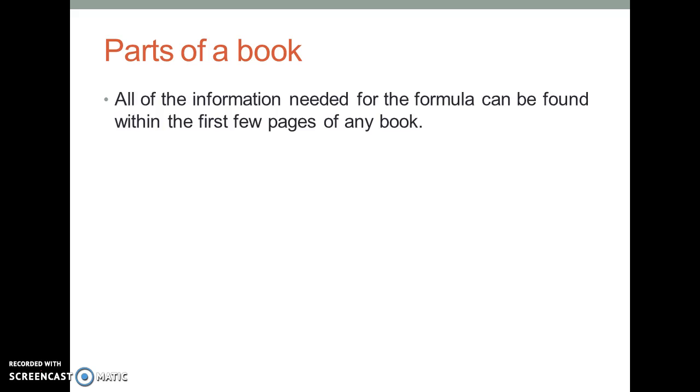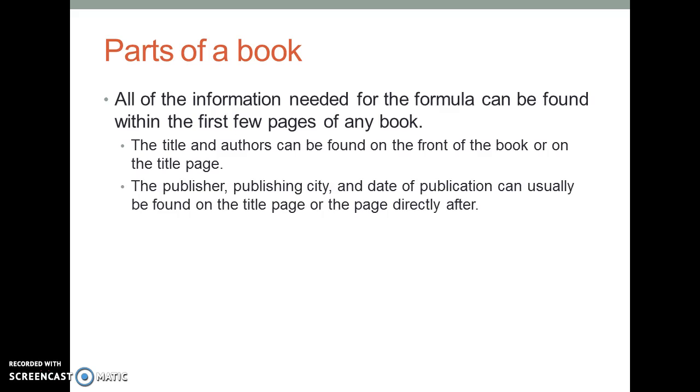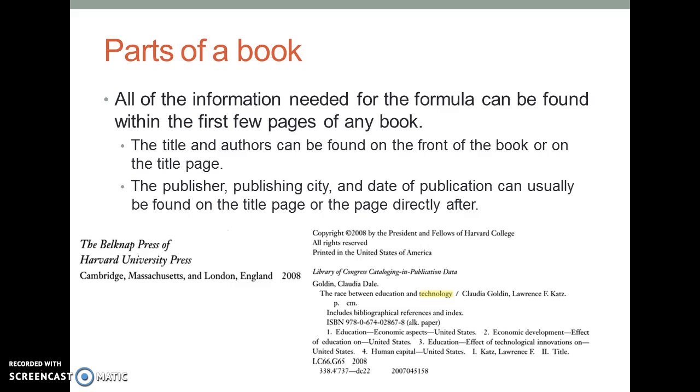Okay, so where do you find this information when you're looking at a book? Usually all the information is found within the first few pages. The title and the author can, of course, be found on the front of the book or on the title page. The publisher, publishing city, and the date of publication can usually be found either on the title page or the page directly afterwards. So these are pictures from an actual book, the same book. Notice that on the picture on the left, I have all the information I need, and then some of it is repeated on the other page, which is the title page.